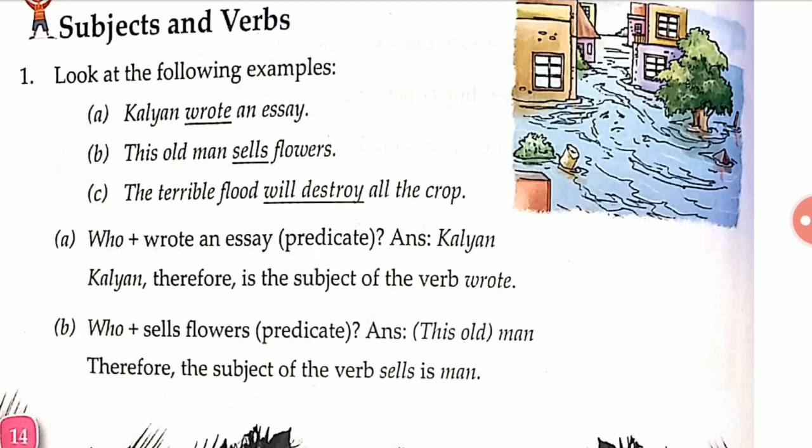Okay. Second, B: who sells flowers? Answer, this old man. The question is who, and the answer is this old man. So this old man is the subject of the verb sells.